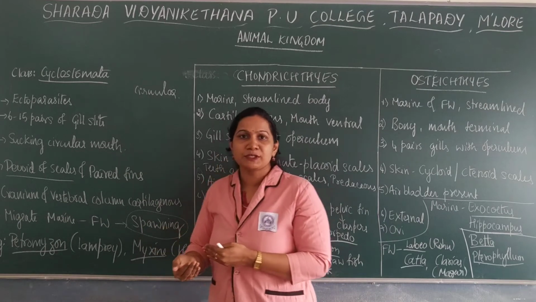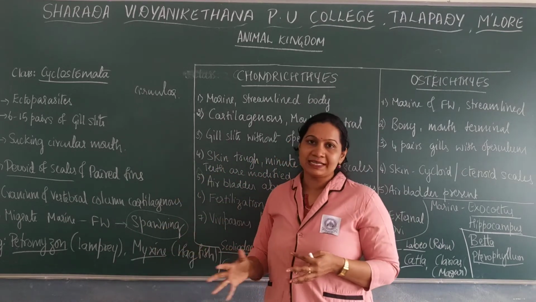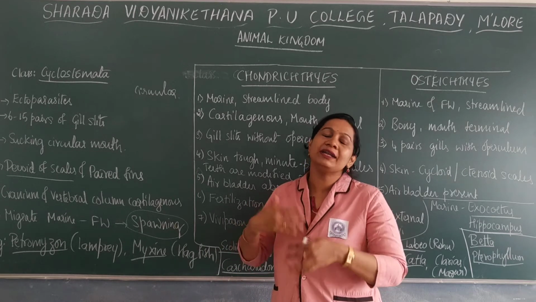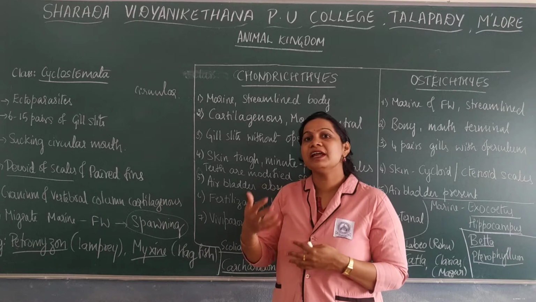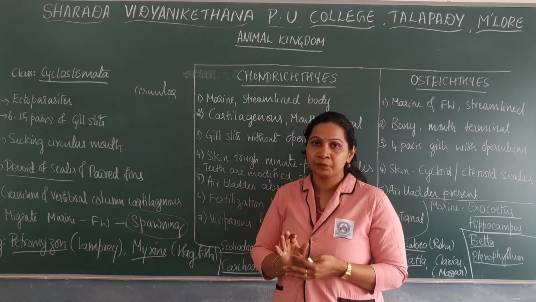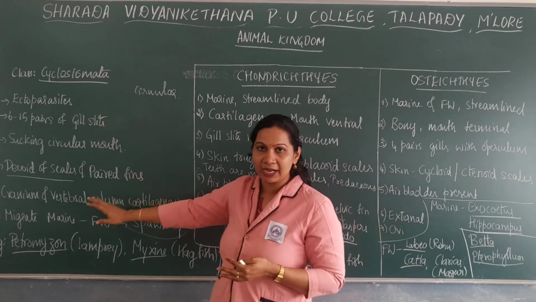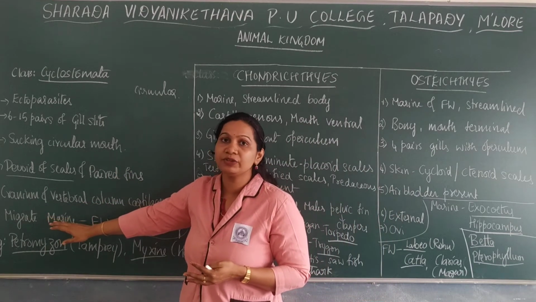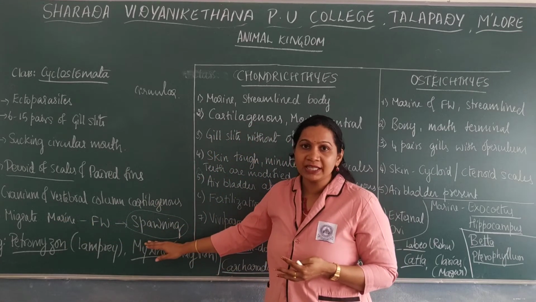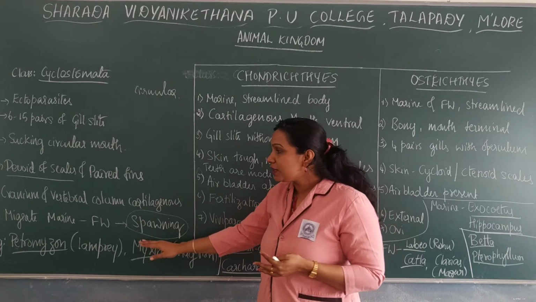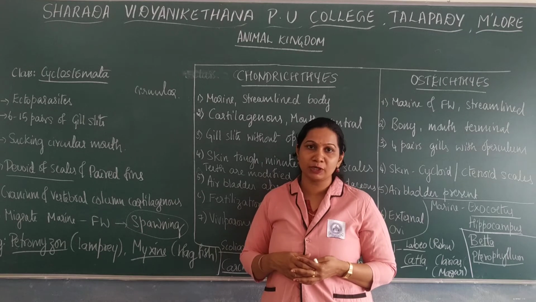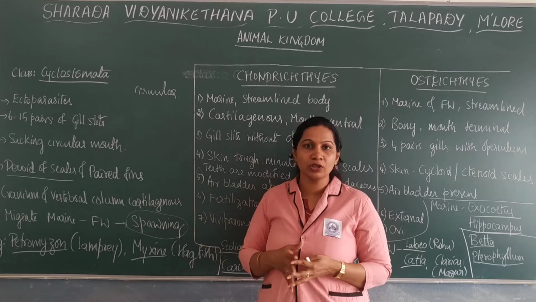After spawning, the adult will die. The young one, or larva, undergoes metamorphosis and returns back to the ocean.